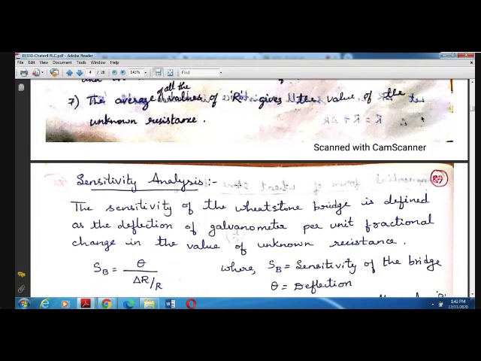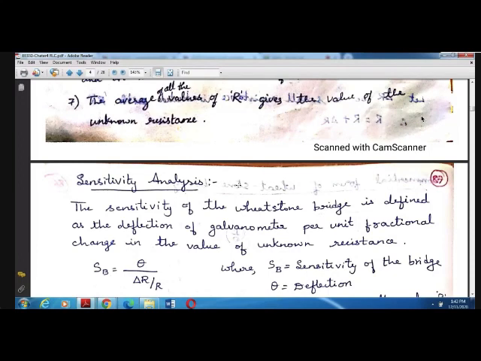Sensitivity analysis means whatever small change in the reading, whatever the deflection changes, even for a small change in the value of the resistance, the galvanometer should not show 0. We are going to check the galvanometer also, whether it is working properly or not. How do we check? Suppose the bridge is balanced at some condition and we get 0 in the galvanometer, say at 0.0112. At that resistor value the galvanometer shows 0. So we consider that this is the value of the resistance.